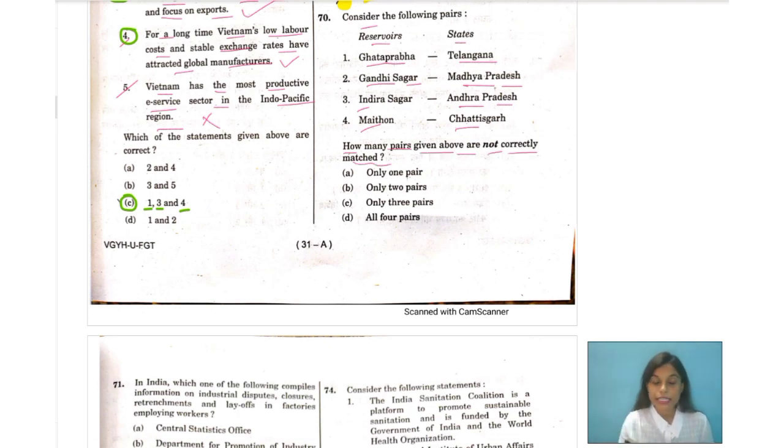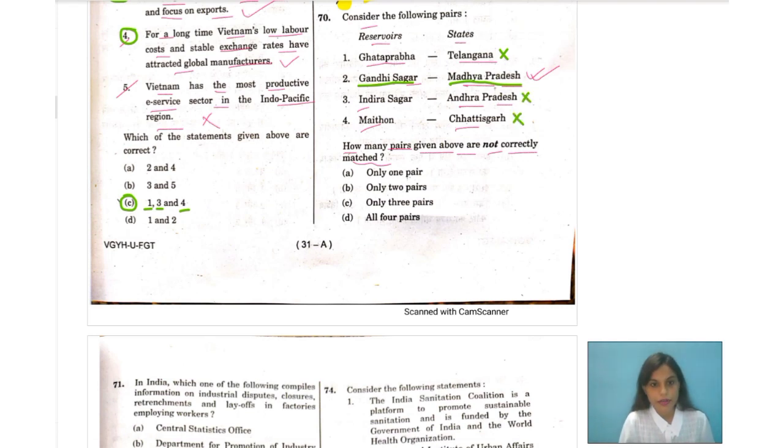So we have to find out which of these are not matched correctly, or where the reservoirs are not present. Over here, only one is correct as far as I can see. Yes, only one is correct. That is Gandhi Sagar, which is in Madhya Pradesh, MP. And apart from that, the others are incorrect.